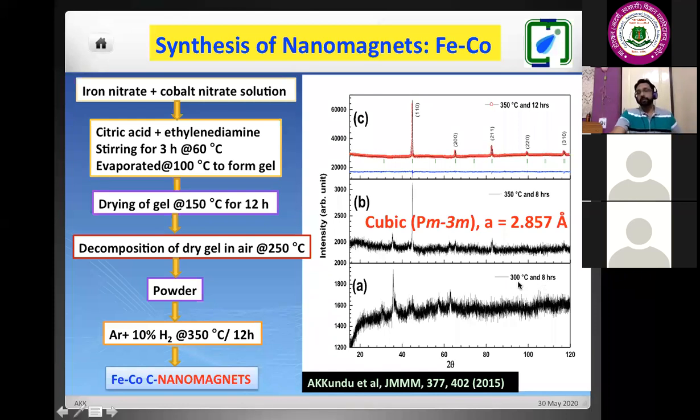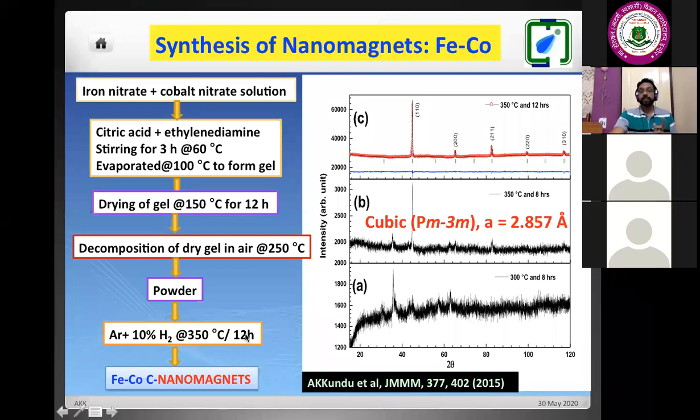So here we tried at 300 for 8 hours, and there were impurities. But when we increased the temperature as well as the duration, 350 degrees Celsius, 12 hours, finally we achieved our target. We obtained a single phase of iron cobalt alloy nanoparticles. And here we are saying that we obtained it in this extreme condition.